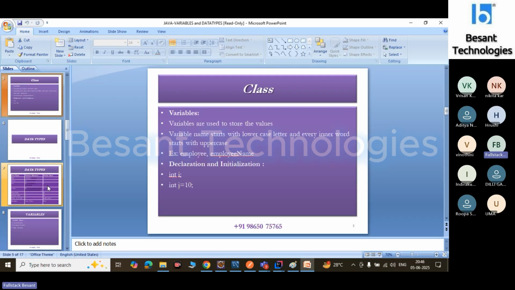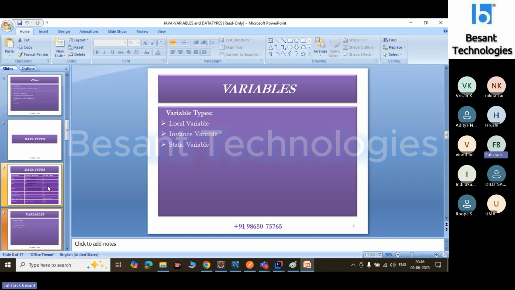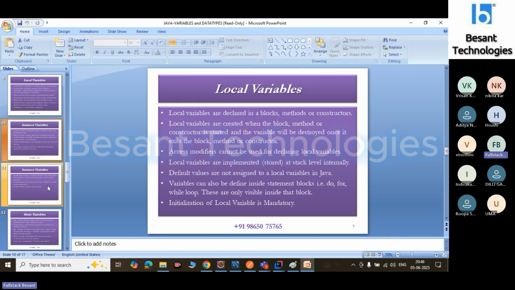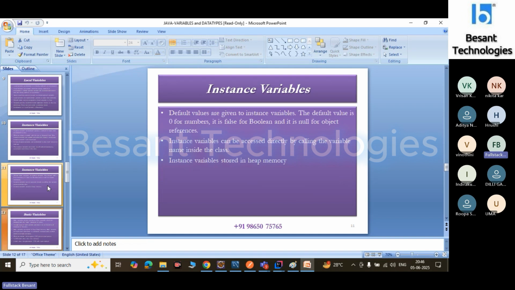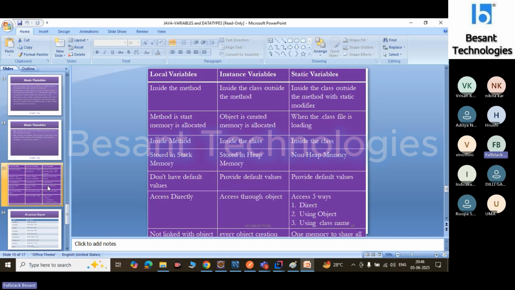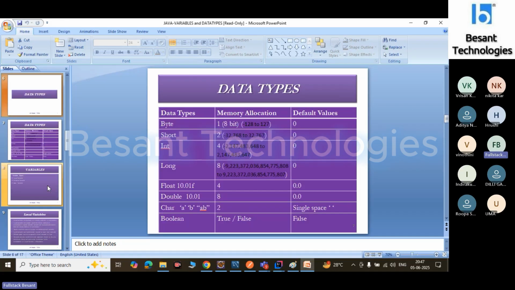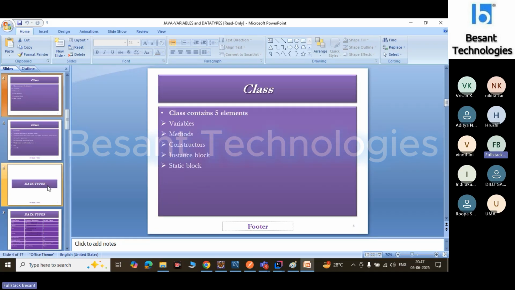What are variables and what are the types of variables? What are data types? In how many ways can we create variables? What is a local variable, an instance variable, and a static variable, and what is the difference between these three? And how do we give input using the scanner? We will see one by one. After that, we move to the methods concept, then the constructor, then the instance block, then the static block. This is how we will move through the concepts one by one in depth.